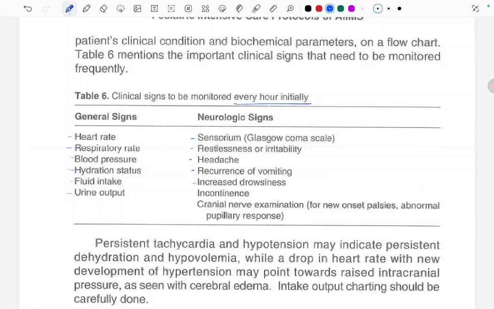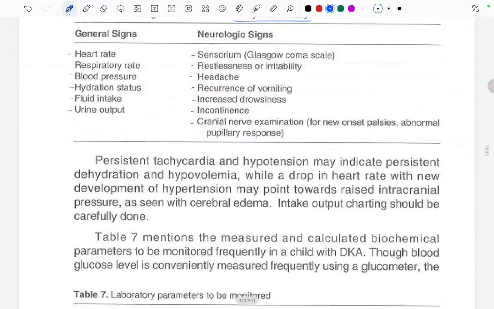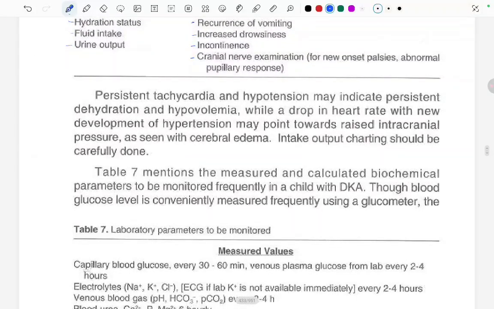Persistent tachycardia and hypotension may indicate persistent dehydration and hypovolemia, while a drop in the heart rate with a new development of hypertension may point towards raised intracranial pressure. There are two conditions. If there is persistent tachycardia along with hypotension, that indicates there is still dehydration and hypovolemia. And the second one is if the heart rate is decreasing but there is hypertension, it points towards raised ICP as seen in cerebral edema. So an intake output charting should be carefully done.